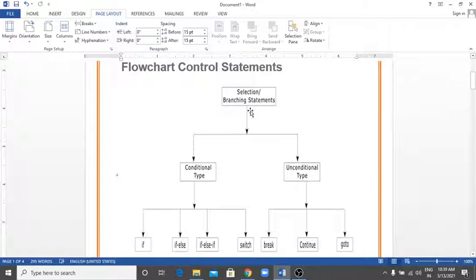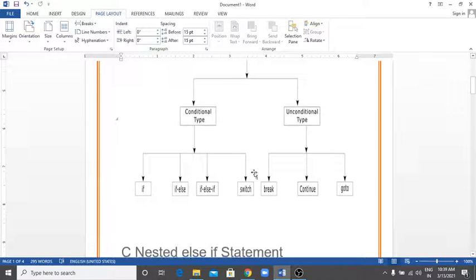This branching statement can be divided into two parts, conditional type and unconditional type. Conditional type is again divided into four parts: if statement, if else statement, if else if statement, and switch statement. And unconditional type is break, continue, and goto statement.